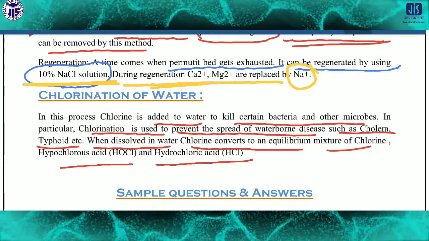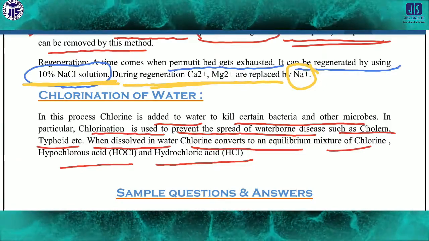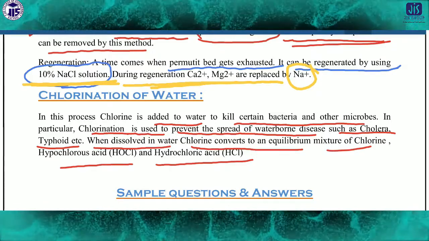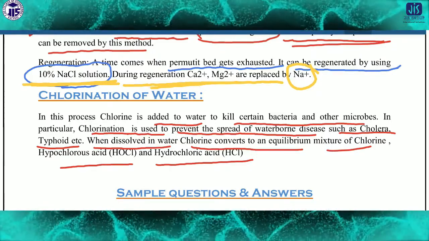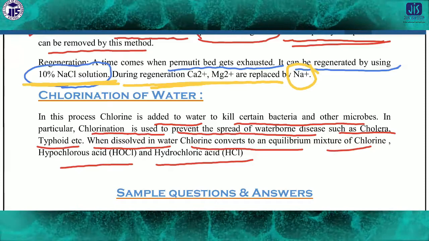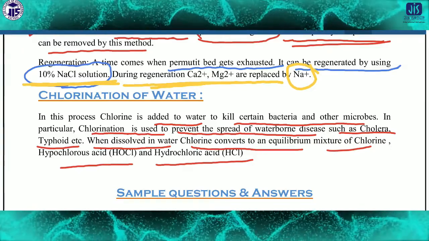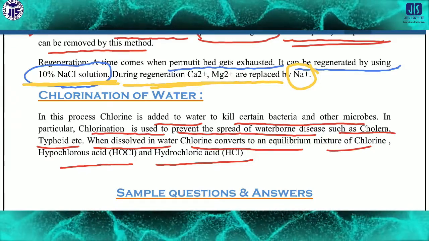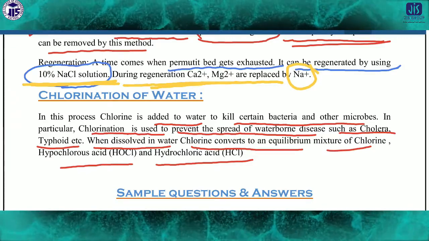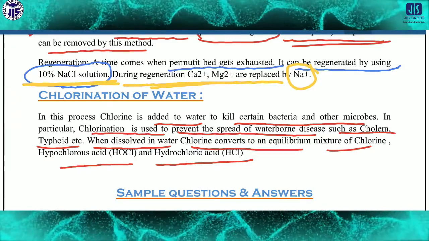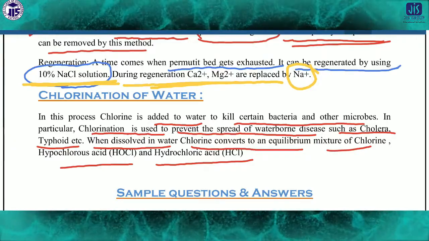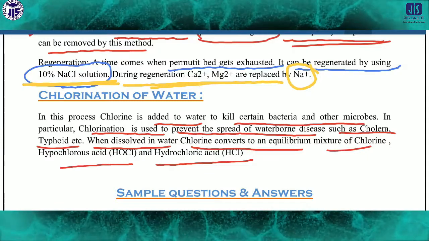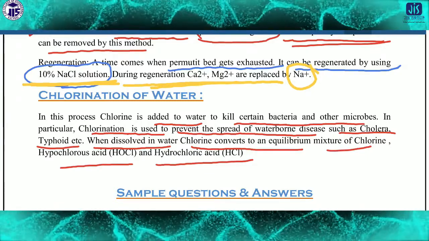There are also temporary hardness and permanent hardness, and how these kinds of hardness can be removed. All these things are very important. The permutit process is also very efficient to remove temporary hardness and permanent hardness. So you have to keep this in mind.